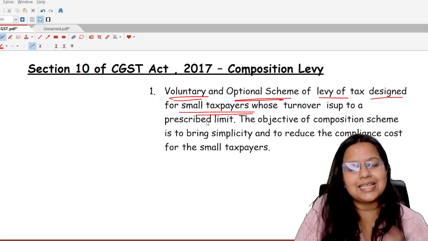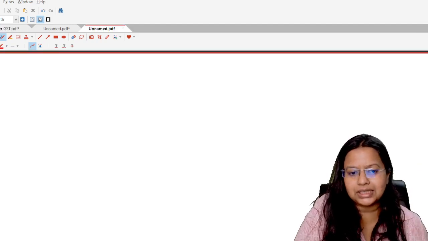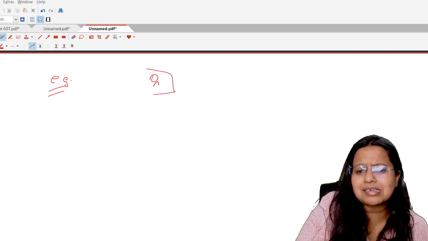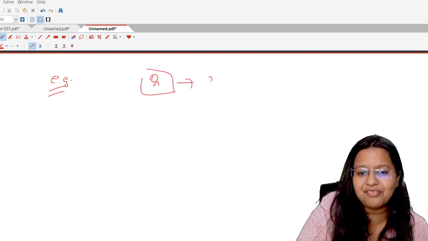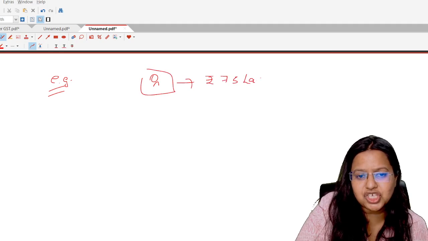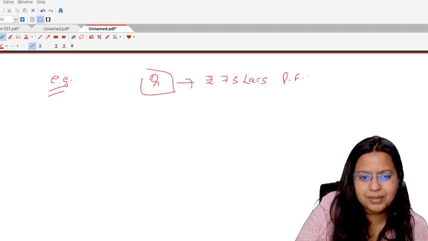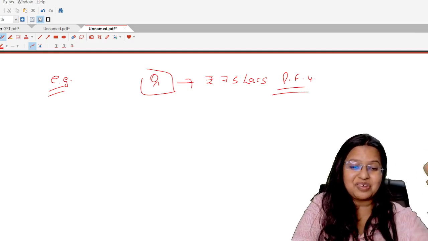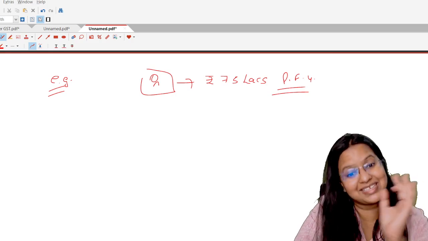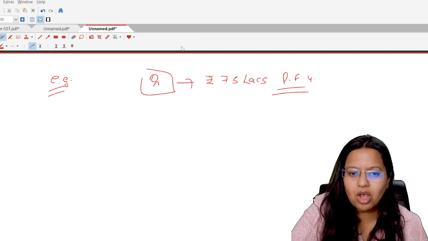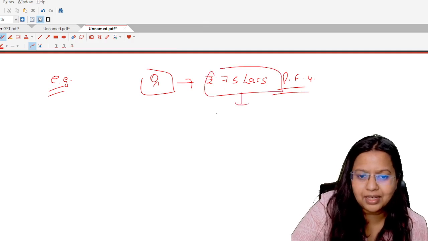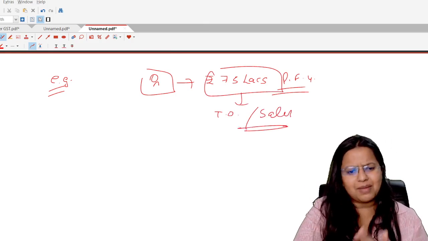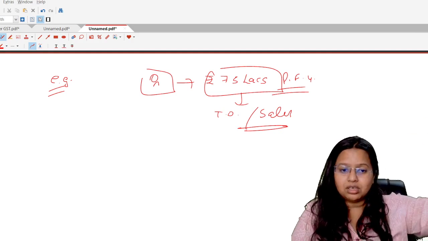What happens actually? Let's take an example for understanding this concept. Here is a shopkeeper who has just started his business and his turnover is ₹75 lakhs in the preceding financial year. Now you might be thinking, man, 75 lakhs turnover and you are calling him a small taxpayer. Yes, it's a small businessman, because this is not the profit of that businessman. This is the turnover, or I can say the sales of that particular businessman, which is actually quite low for the growth stage.